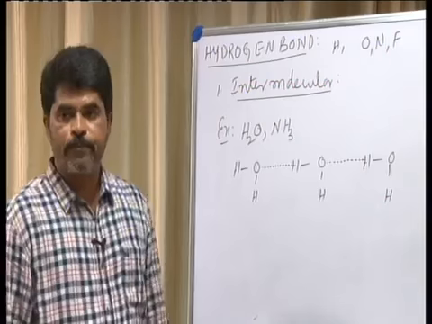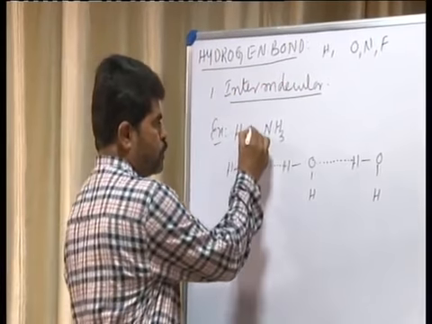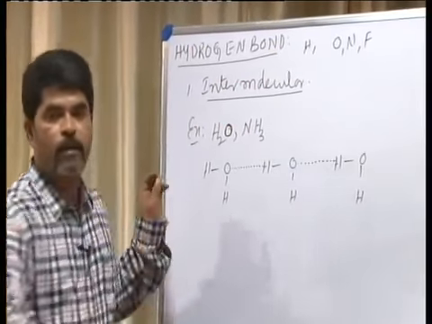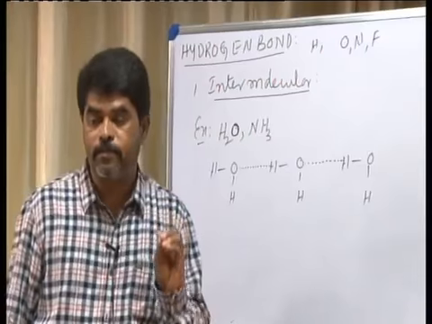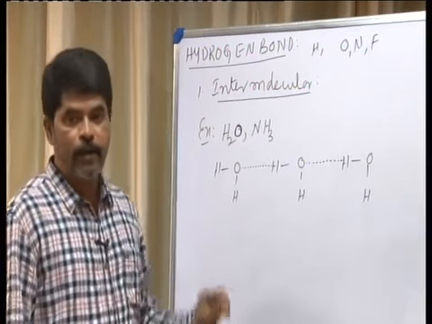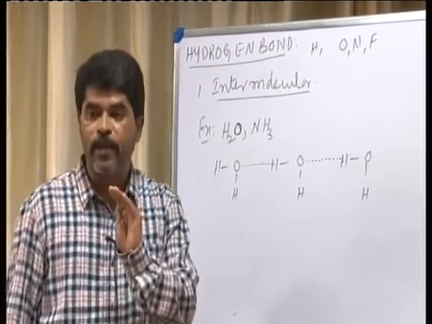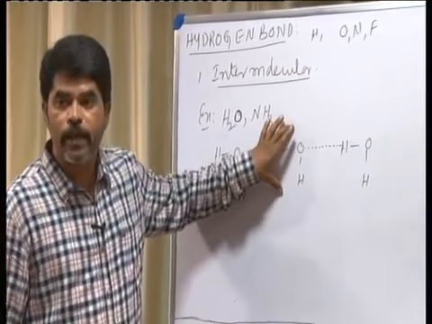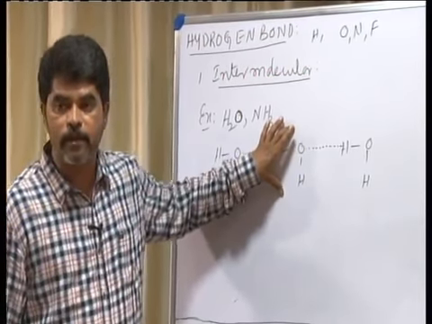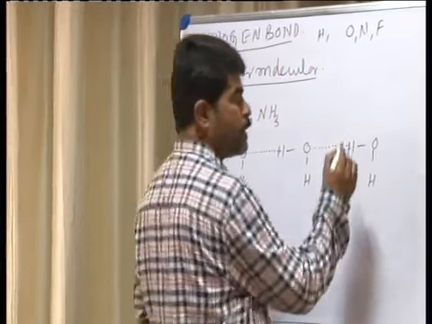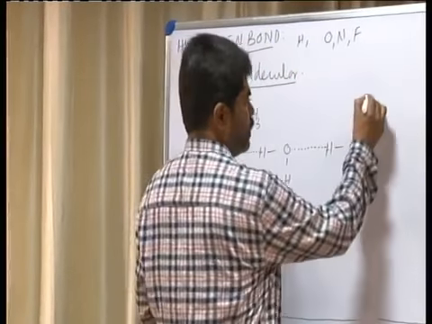Now, due to intermolecular hydrogen bonding, water has very high boiling point, and it is existing as a liquid.